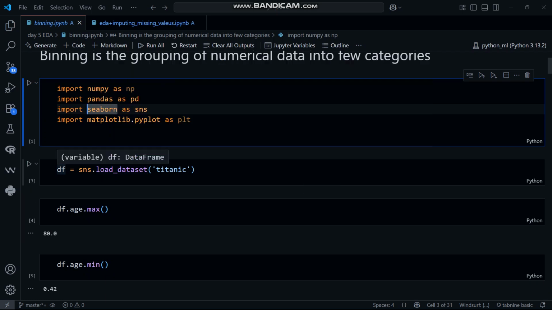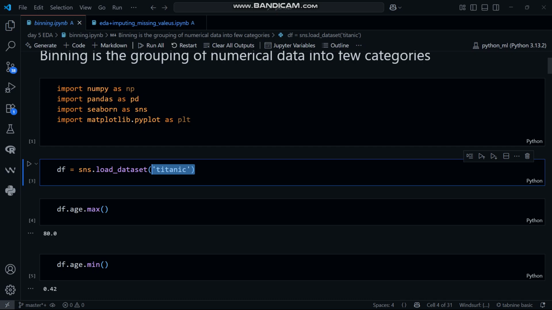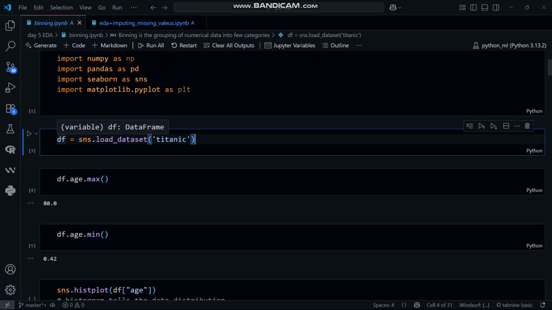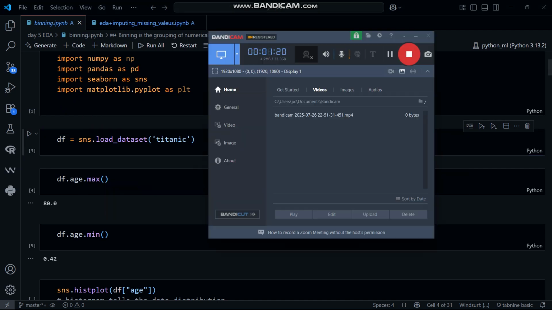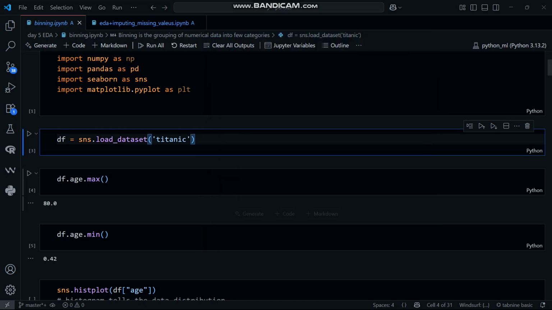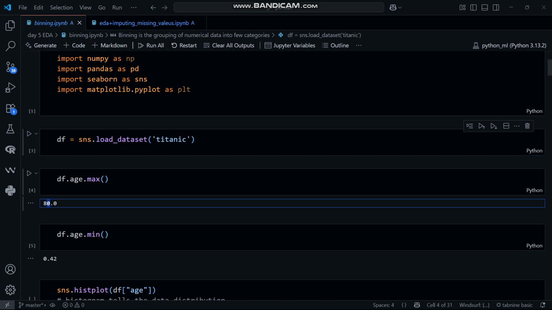Starting from df, first of all we load the Titanic dataset, and then the Titanic dataset is in df. If we want to get the max age, in the df dataset there is a column of age, and if you want the maximum of the age, the output is 80.